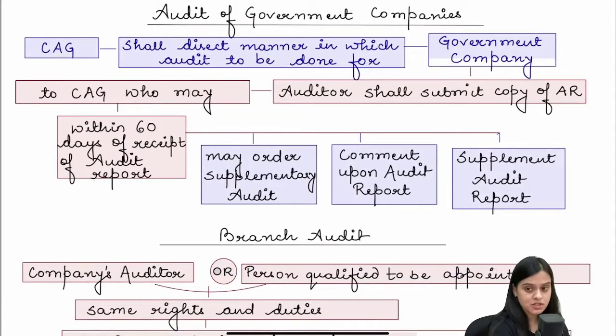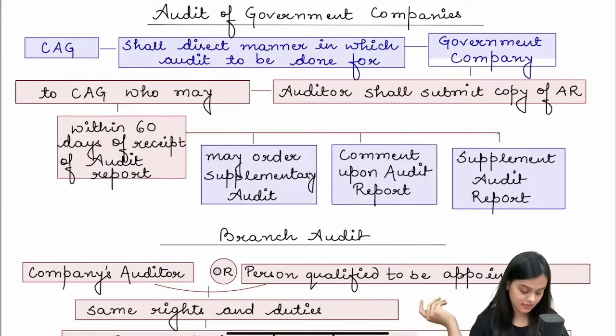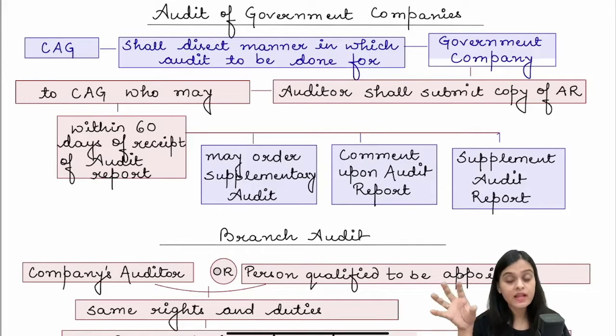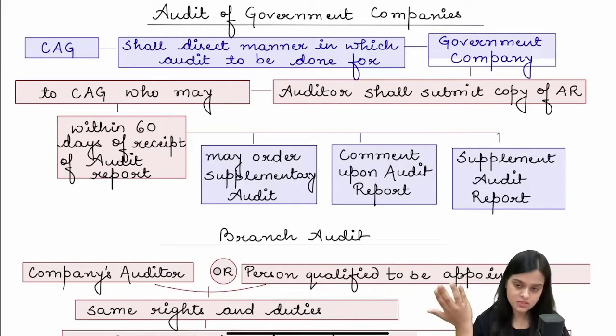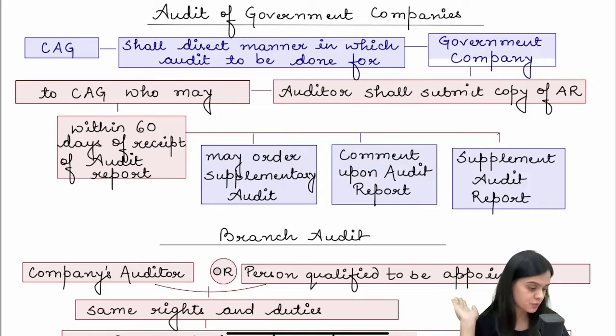Then there are certain special types of audit, such as the audit of a government company. The CAG shall direct the manner in which the government company's audit will be done. The CAG appoints the auditor, as we have read before also. Whoever auditor is appointed has to submit a copy of the audit report to the CAG. Within 60 days of the receipt of the audit report, they can order a supplementary audit or comment upon the audit report to supplement it. That is something which is possible.